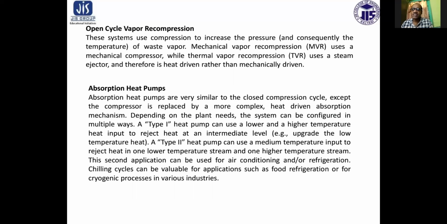Chilling cycles can be valuable for applications such as food refrigeration or for cryogenic processes in various industries. So these are the type 2 heat pumps. Type 1 heat pumps can use lower and higher temperature heat input to reject heat at an intermediate level.